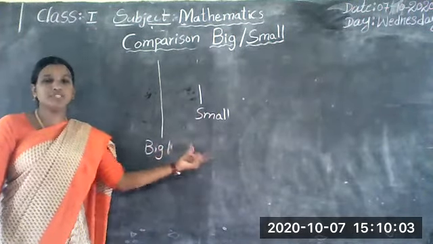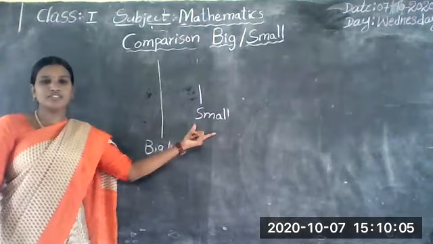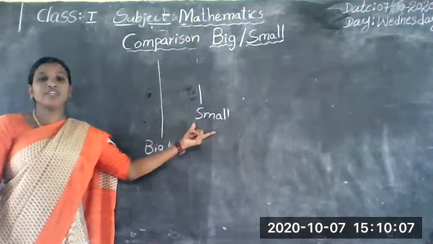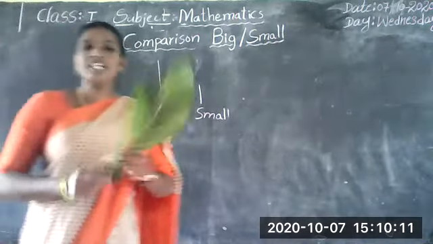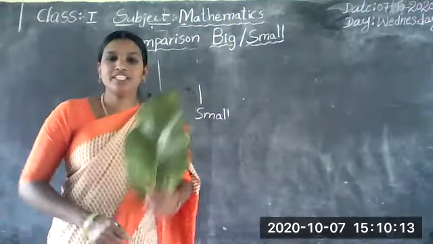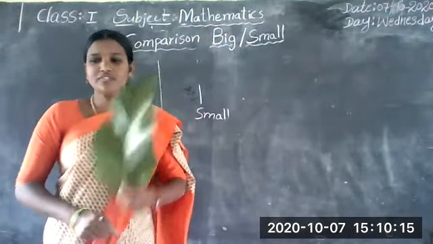What is the difference between big and small? It refers to the size of a thing.